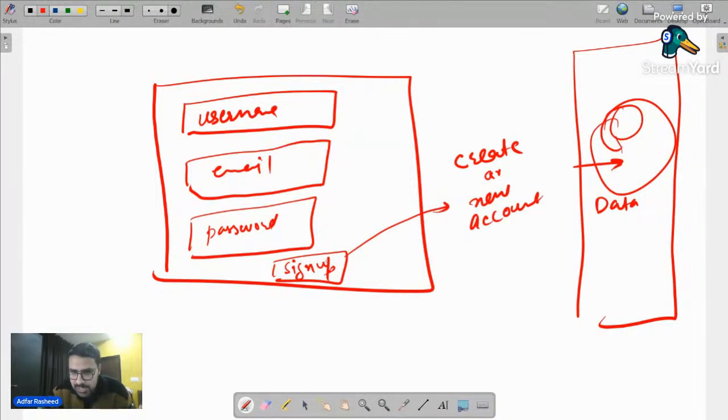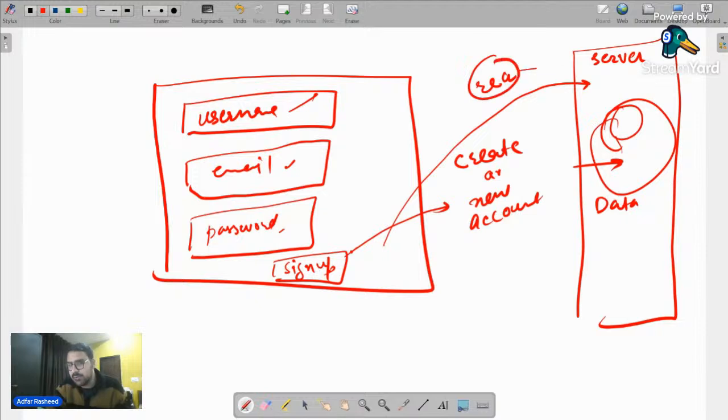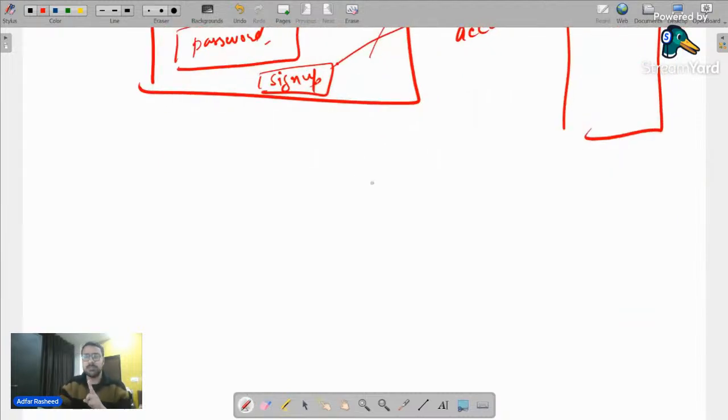Now, when I click on sign up, we know it's going to send a request to the server. So a request will be generated from your front end to the server that we have. And inside that request, I will transfer email, password, and my username. That request will be accepted by the server, and it will execute its logic and try to create it inside the database. But what kind of HTTP request am I going to make over here? I know we have discussed four types of requests. Number 1 was get, number 2 was post, number 3 was put, and number 4 was delete.